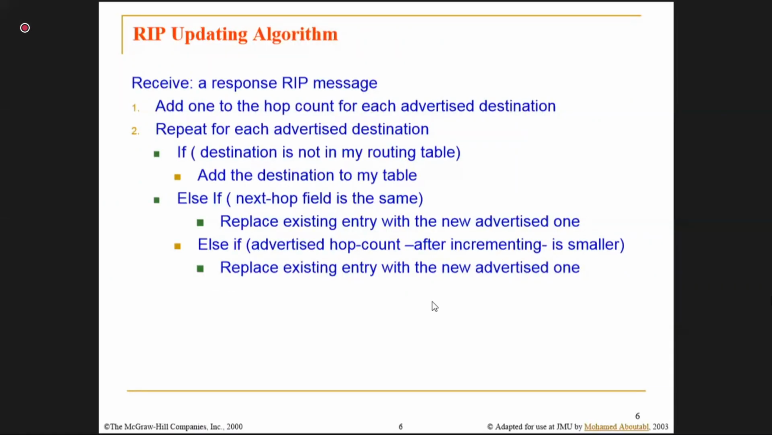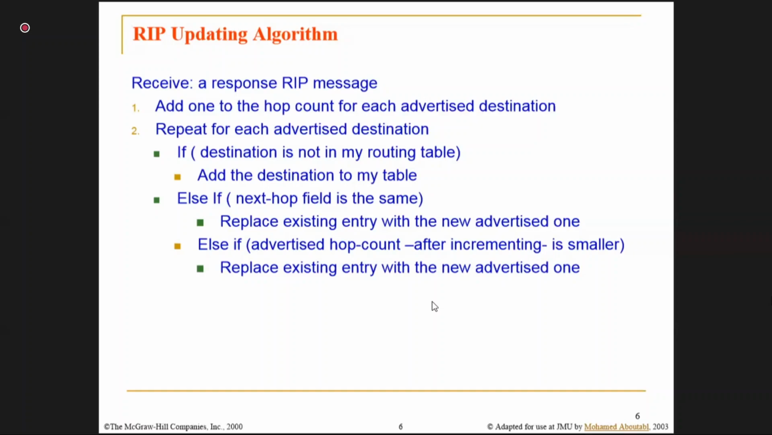One may ask, sir, why? Suppose my neighbor is reachable, and my neighbor's reachability is 5 kilometers, and I have to also go to my neighbor. So the distance between me and my neighbor also needs to be included. That is why I am adding 1 hop count.